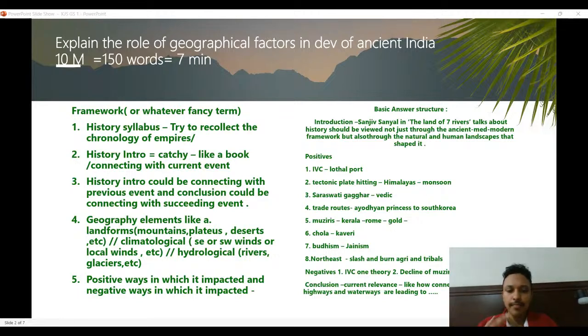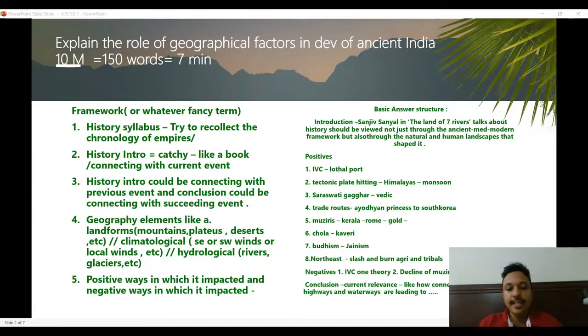So something like that, some book on geography and history. Sanjeev Sanyal, I think, has written two to three books, but only if that comes to your mind. If something fancy, like a book written by any famous thinker, it can be. If not for this question, in general for history questions, you can use Shashi Tharoor's book or some other book. If you have read it, or if you have some idea about that, you can use it as an introduction or in the conclusion.